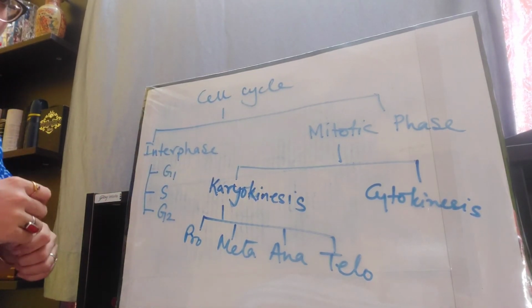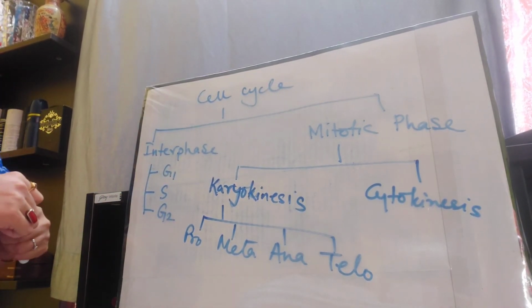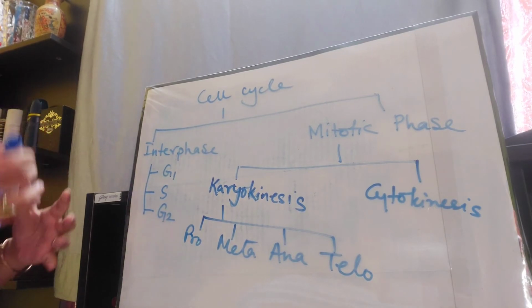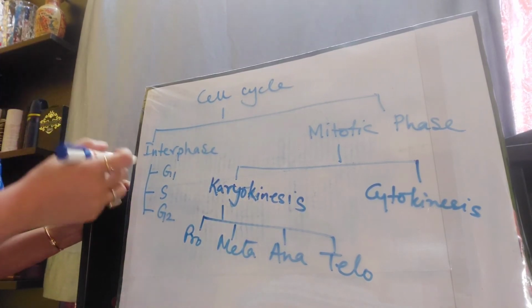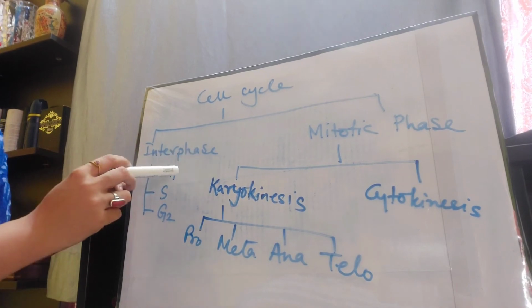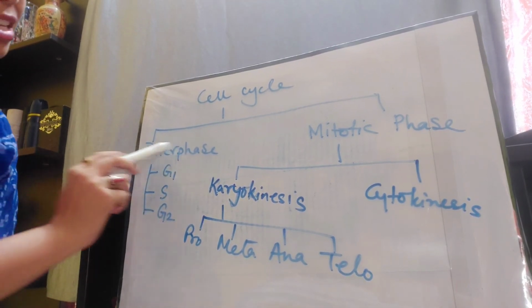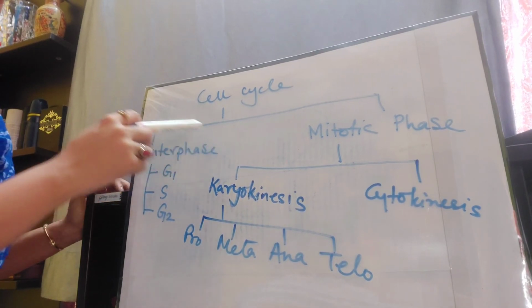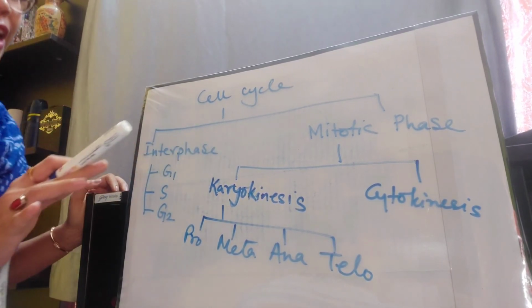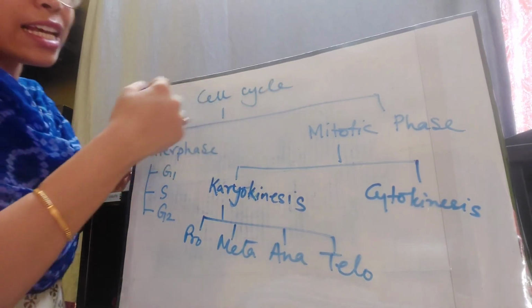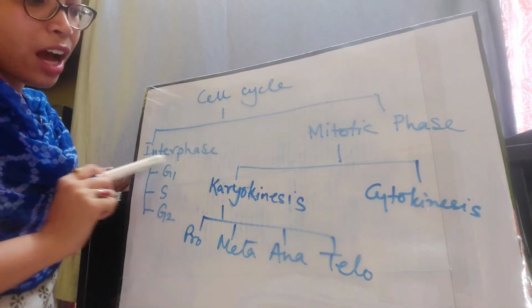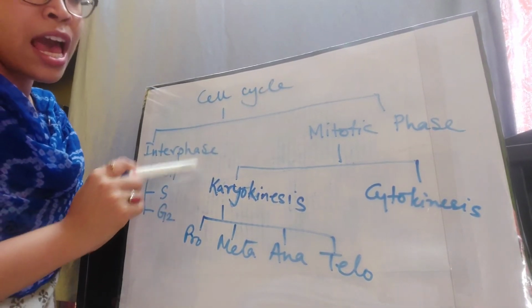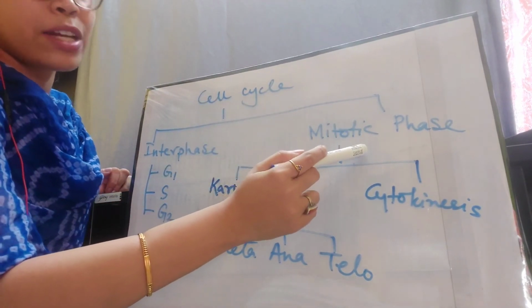That means the DNA is doubled, the proteins are doubled, every component of the cell is doubled. Interphase is the largest phase. It takes about 23 hours, meaning if the cell cycle is of 24 hours, 23 hours are taken by interphase and only 1 hour by the mitotic phase.